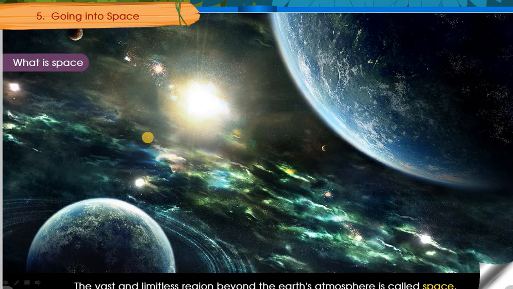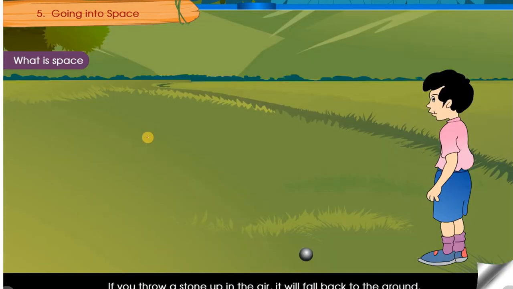It includes everything. It includes the moon, sun. There are many different kinds of stars present. Not only the sun, thousands and lakhs and crores of stars are present in the universe. So that whole universe is called space, children. So let us see what is space. Fine, again let us think.